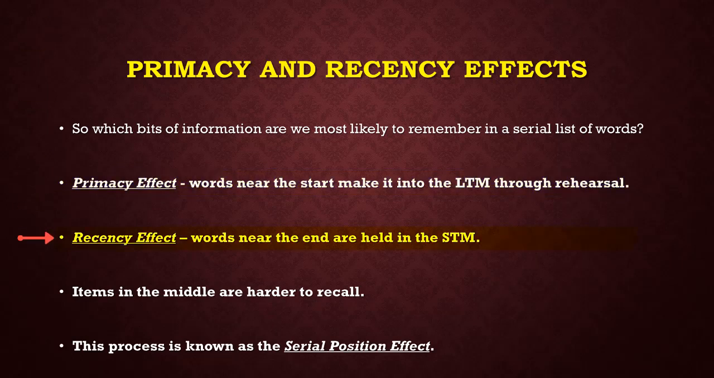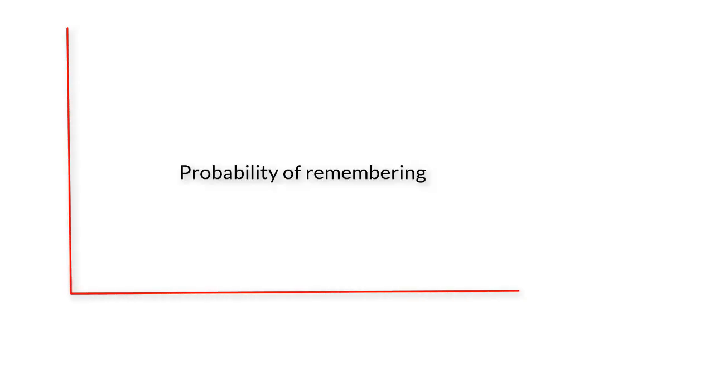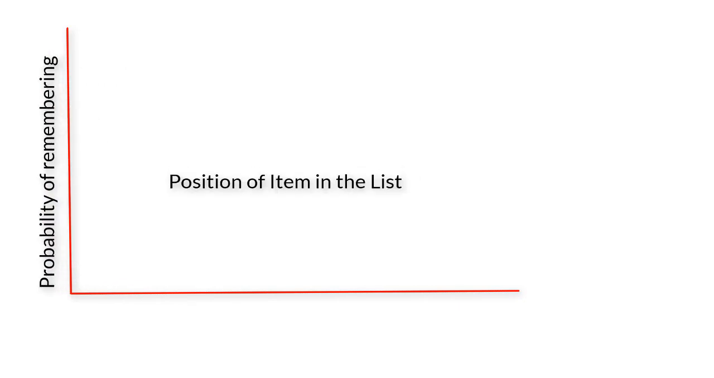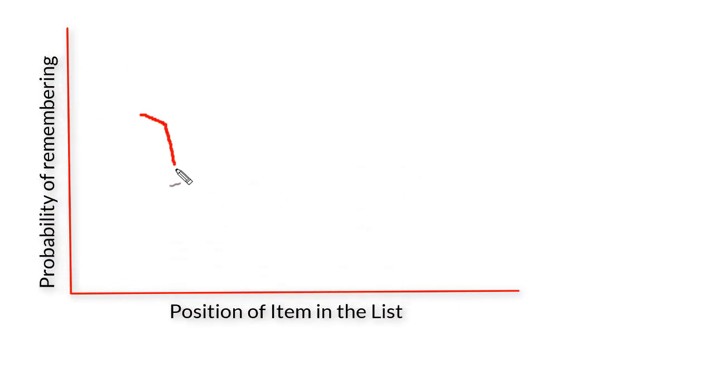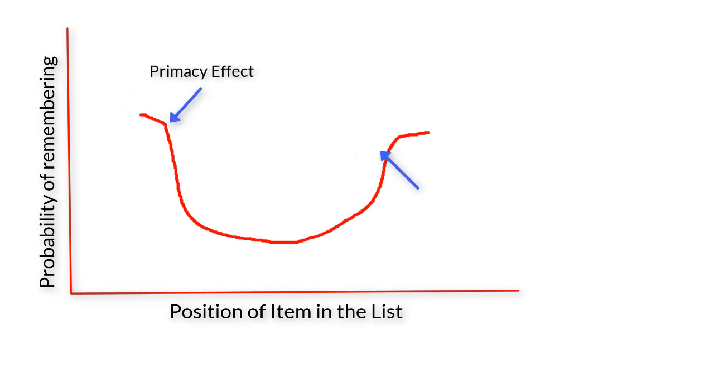The reason we are able to recall the last few words in a list is due to the recency effect. These words are the last items of information to recall, and as such still remain within our short-term or working memory. If we graph the recall results from the list of words, we can clearly see the primacy and recency effect in action. Note that the earlier and later the word is in the list, the higher the probability of remembering. So why are the words in the middle so much harder to recall than those at the start or end of the list?